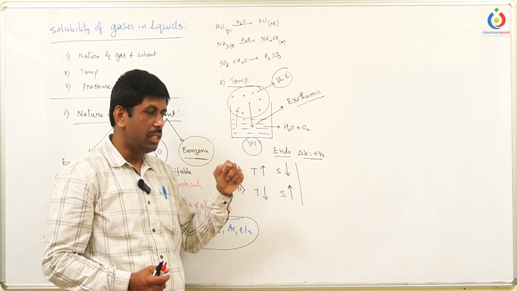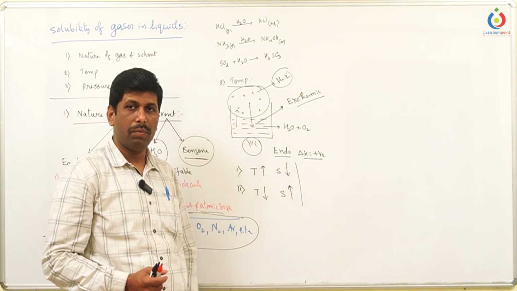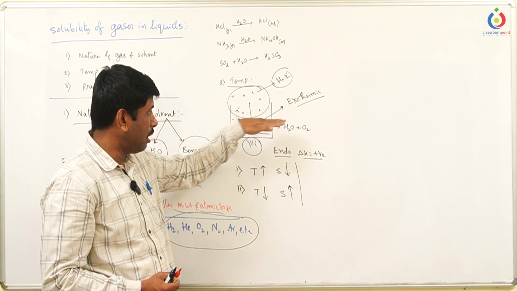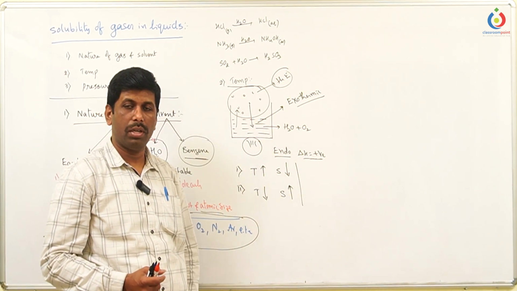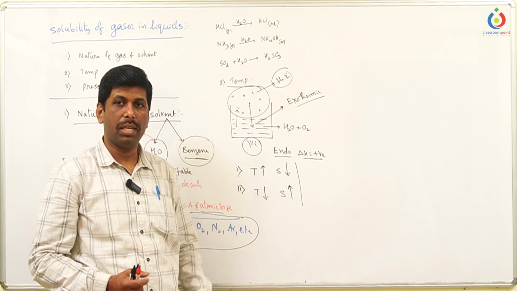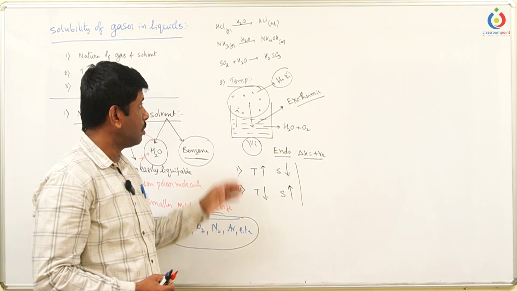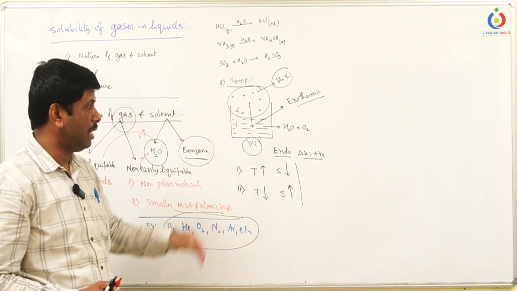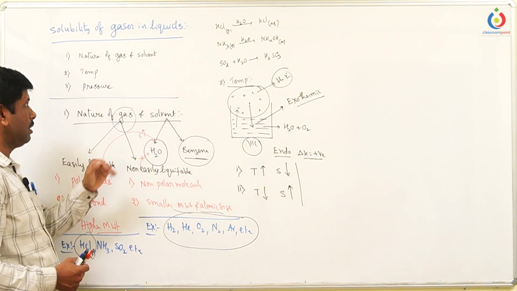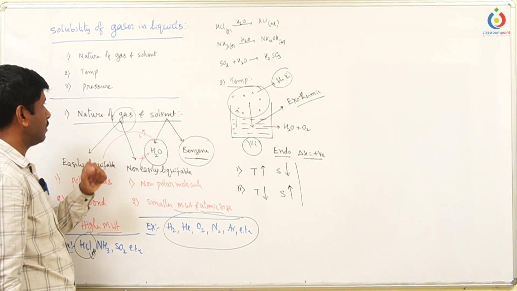To get more oxygen, they travel upward in the water levels, so they always stay in the upper layers of the water. That is the reason why fishing becomes very easy during the summer season rather than the winter season. So this is the effect of the temperature on the solubility of the gases in solvent, water.